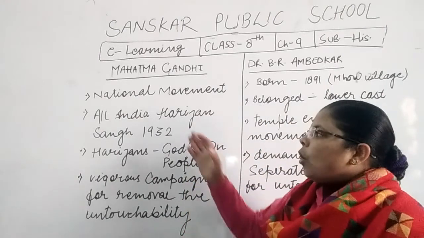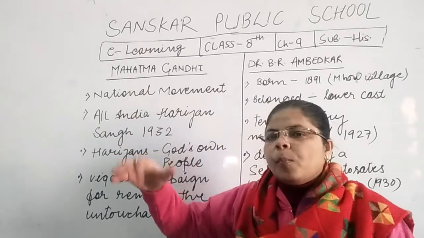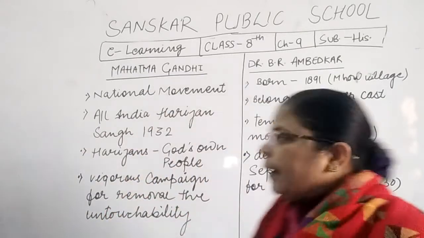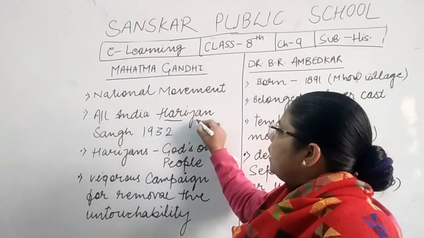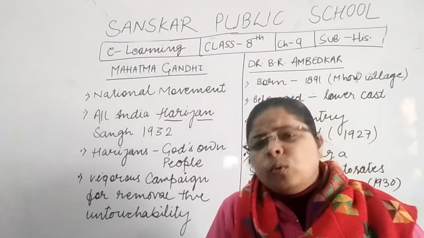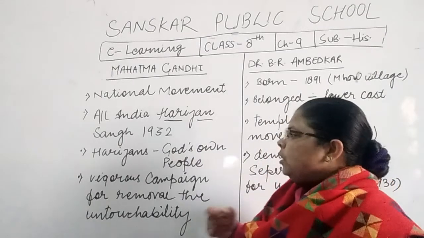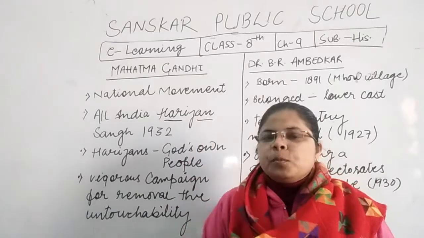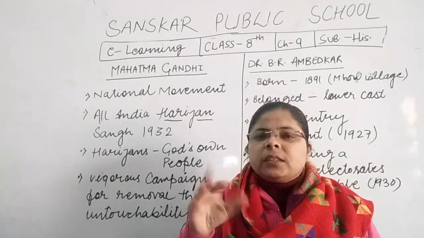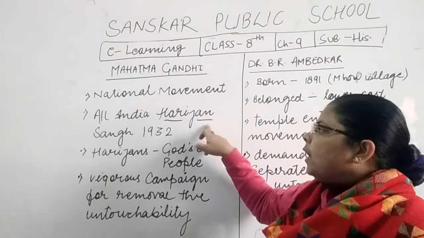So that's why the All India Harijan Sangh, All India meaning all over India, for untouchables. Gandhiji gave them this name. Gandhiji gave a new title to the untouchables. That title was Harijan. Harijan means people of Hari. Who is Hari? Hari is God. Hari is Lord Krishna. So Gandhiji said that all people are made by God. We are all the children of God. So how can we create a difference on the basis of caste, color or creed? That's why he gave this name.